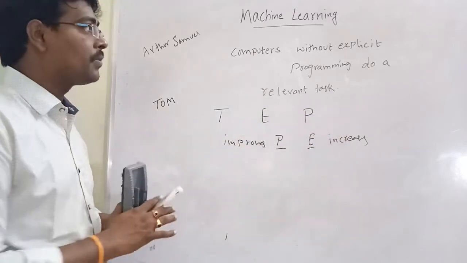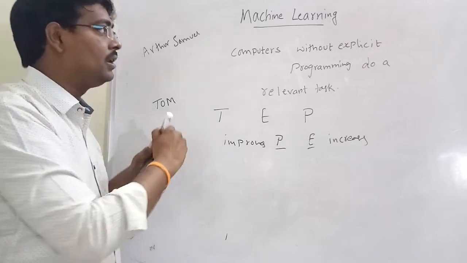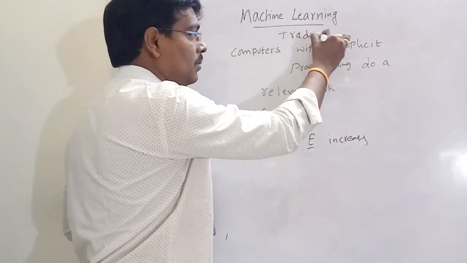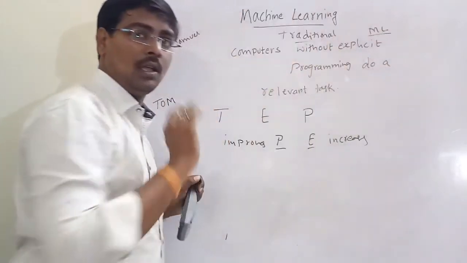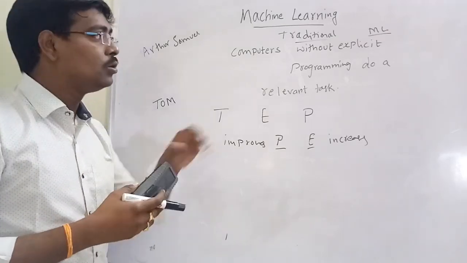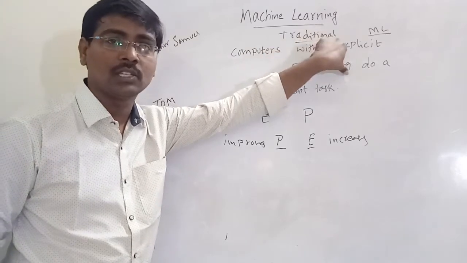What is the main difference between traditional computing, that is, normal computing, and machine learning? In traditional computing, to solve a problem, we use programming instructions.